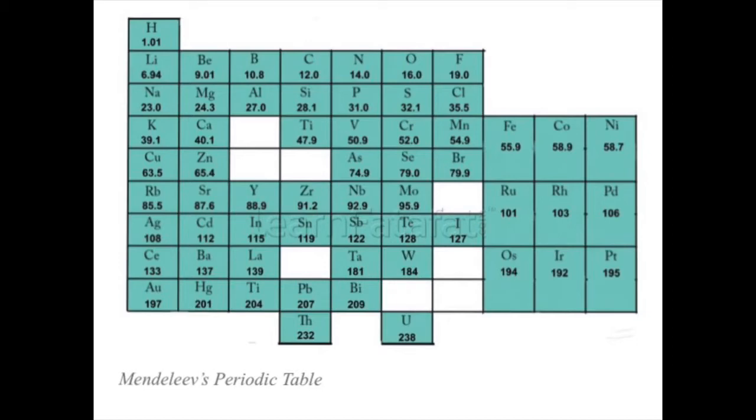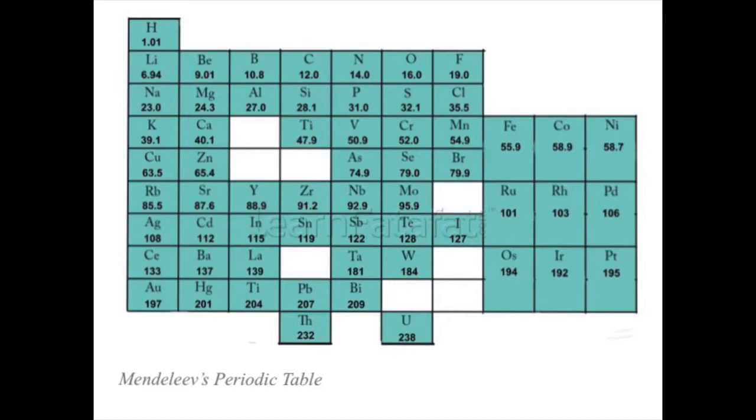So we can say that the properties of elements are a periodic function of their atomic mass. And he found out groups as well as periods in the periodic table. In the groups, he arranged elements with similar properties, as we have seen in Mendeleev's periodic table. Elements with similar properties were arranged under one group, and in the periods they were arranged in regular increasing atomic mass.